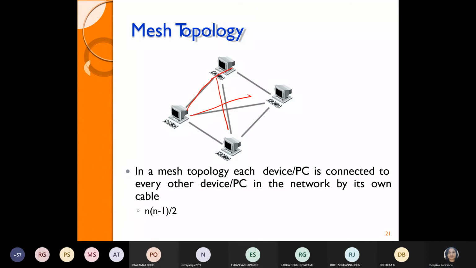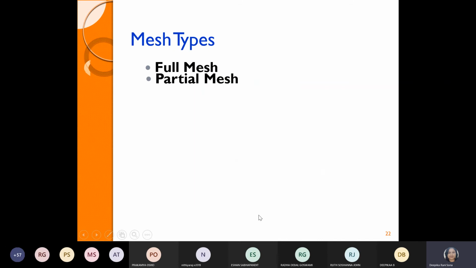See, they can also connect in a ring manner, they can also connect in a diagonal manner. So this is the architecture of your mesh topology, and here we may see in what method it will connect the devices: n into n minus 1 by 2. So that maintains this formula for the connection establishment. Then what are the types of mesh?